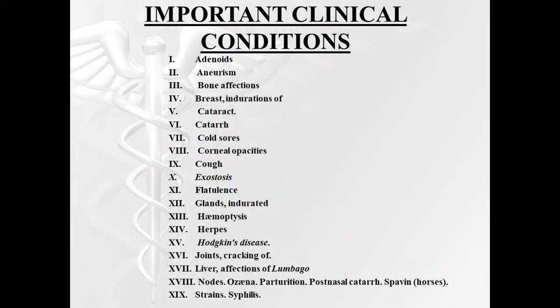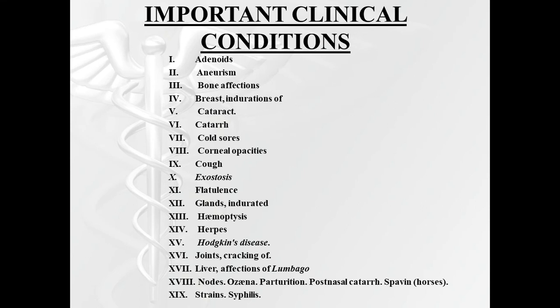Whatever we have studied till now, keep all those things in mind. And now notice the important clinical conditions: adenoids, bone infection, breast induration, cataract, catarrh, corneal epiphyses, calf exostosis, indurations of glands, crackings of joints, liver affections, lumbago.